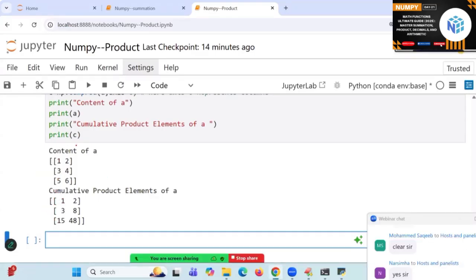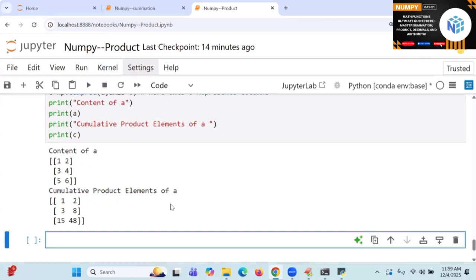Come on, next column. What is this now? 2. 2 into 4, 8. 6 into 4, 24. 24 into 2, 48. This is called what? Product of columns.